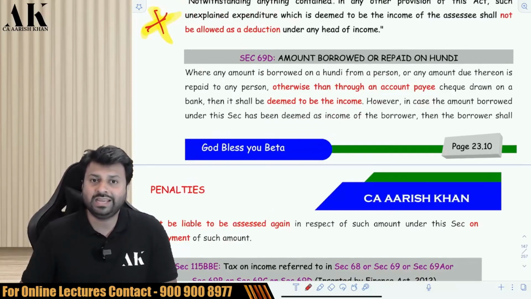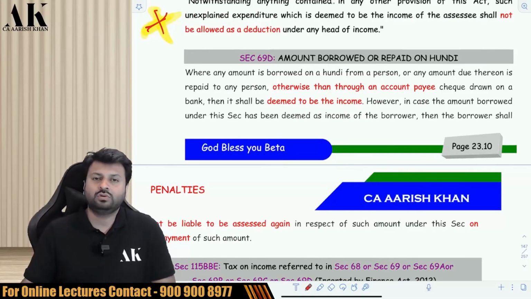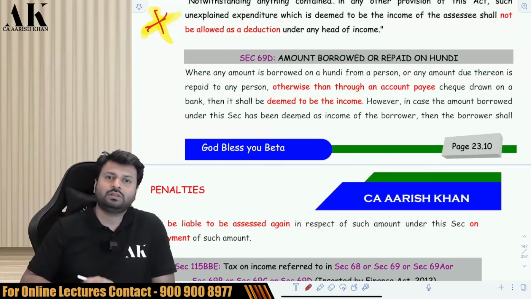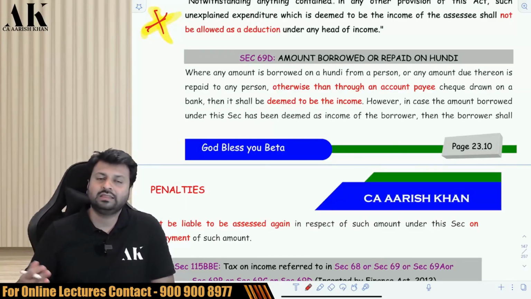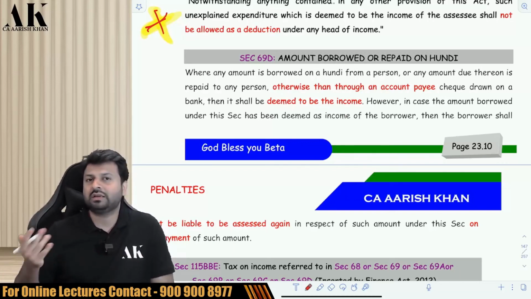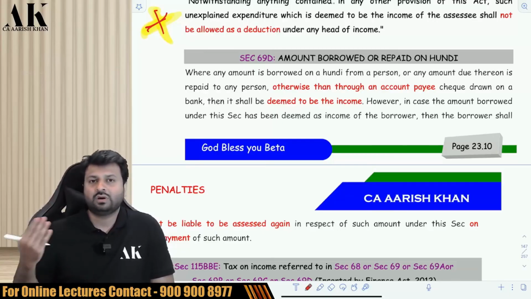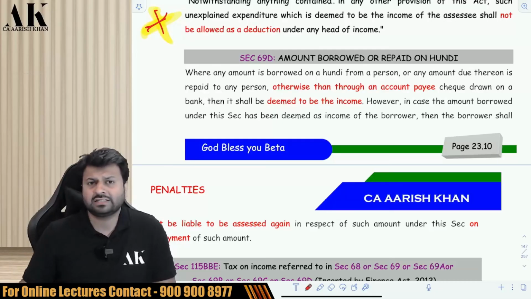And last but not least, if you borrow money on hundi, or if you repay money on hundi, then you have to borrow by account payee cheque, and you also have to repay by account payee cheque. Suppose I borrow the money on hundi by cash, then it will be deemed income. Now when I repay also in cash, the deemed income will not be twice, it will be only once. So once you borrow, at that time you have paid the tax, so while repaying, even if you make the payment by cash, it is allowed. You will not be charged tax twice on borrowing and repayment.